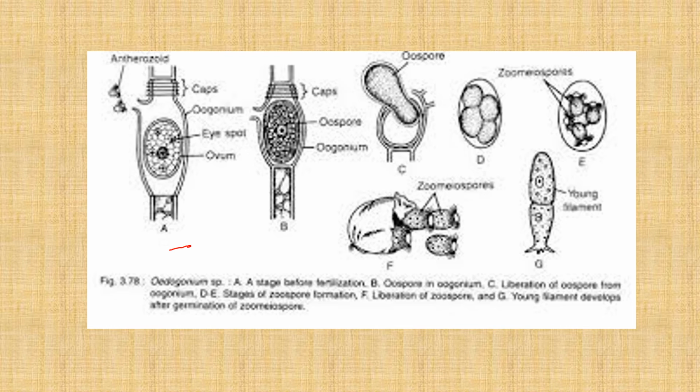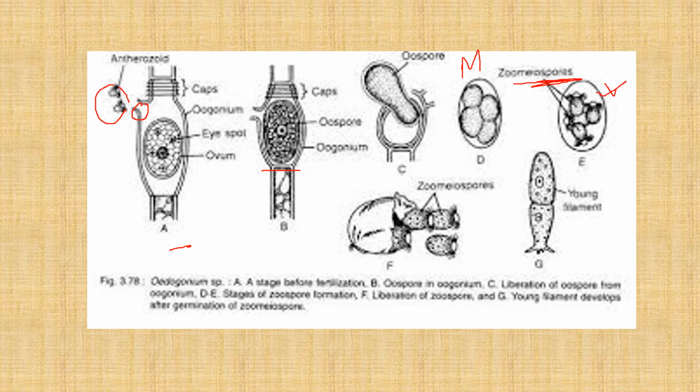This is the diagrammatic representation: taking the cue from the mucilaginous secretion, the sperms swim towards the receptive spot. This is the fertilized zygote which is resting, and then this is the oospore, which undergoes meiosis or the reduction division, and the meiozoospores are produced inside the vesicle.